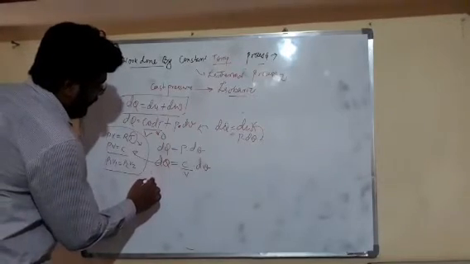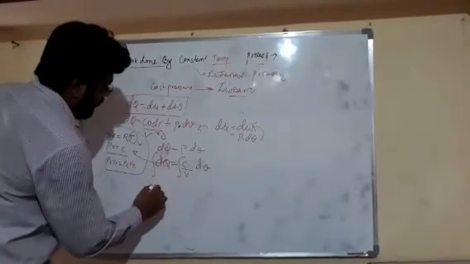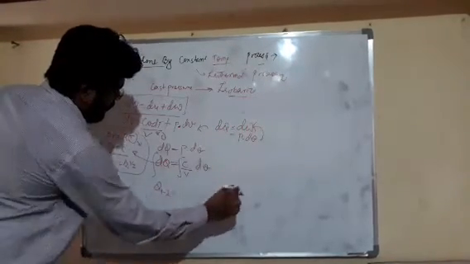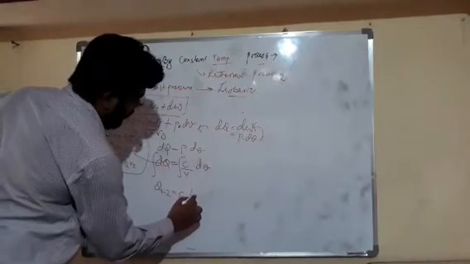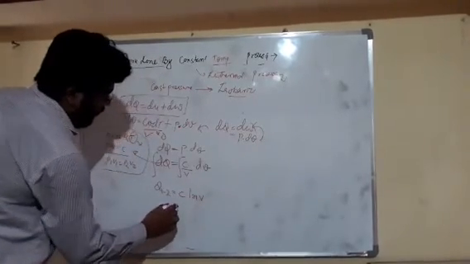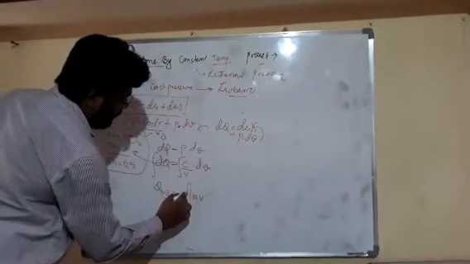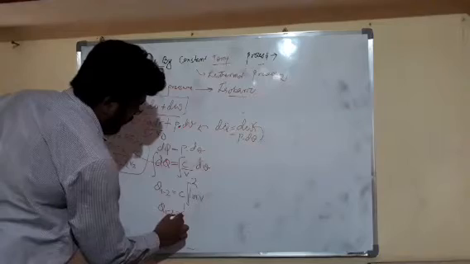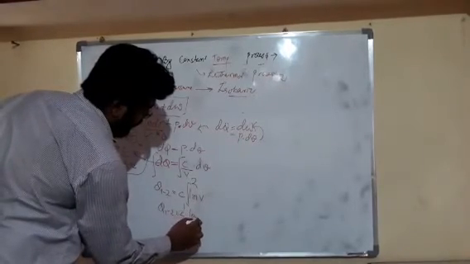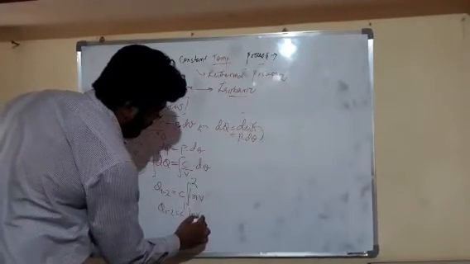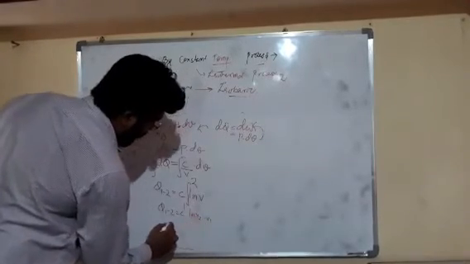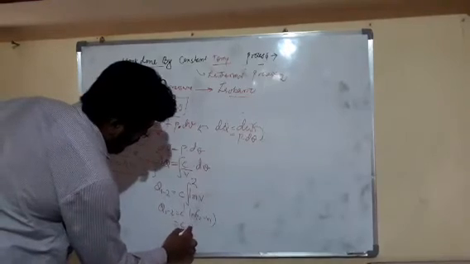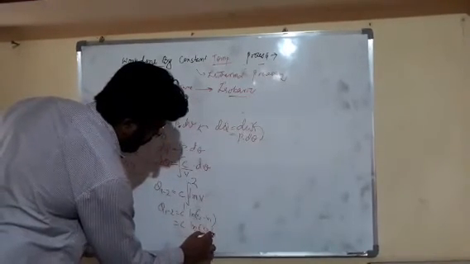Now we will integrate it from 1 to 2. So friends, you can write q1 to 2 is equal to C, which is constant, times ln V, and we apply our limits. q1 to 2 is equal to C ln V2 minus ln V1, or we can say it equals C ln V2 upon V1.